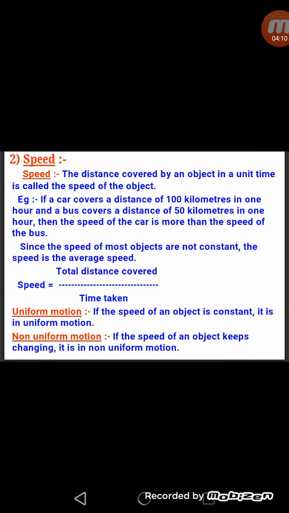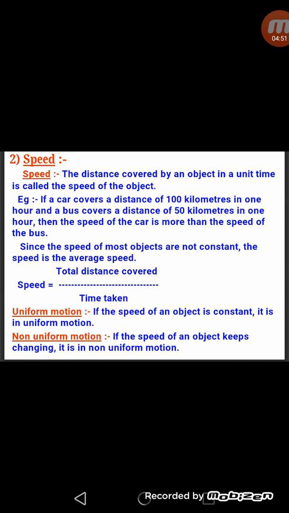Now what is speed? The distance covered by an object in a unit time is called the speed of the object. It means when we divide distance by time we can calculate the speed of the object. For example, if a car covers a distance of 100 km in 1 hour and a bus covers a distance of 50 km in 1 hour, because the car is covering more distance in the same time as compared to the bus, we will say the car has higher speed than the bus. Since the speed of most objects is not constant, the speed is the average speed. So if we want to calculate the speed, we will divide total distance by total time taken.